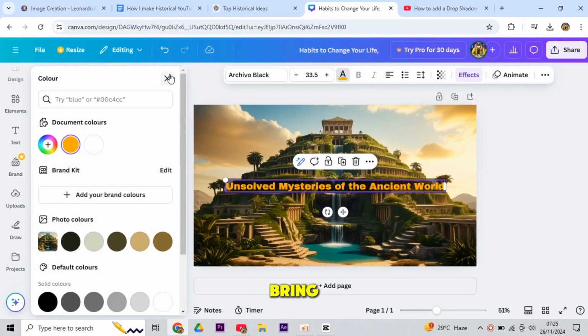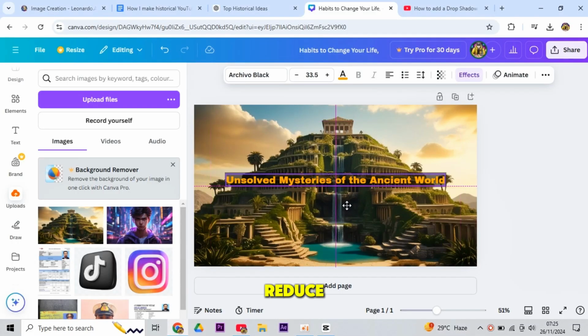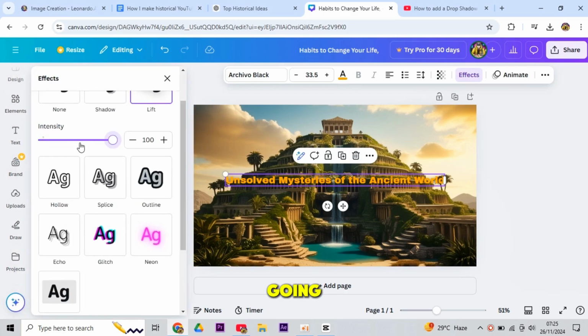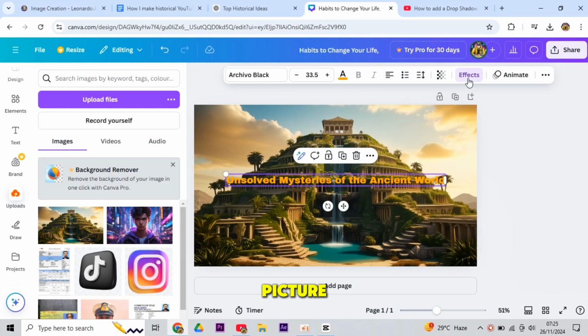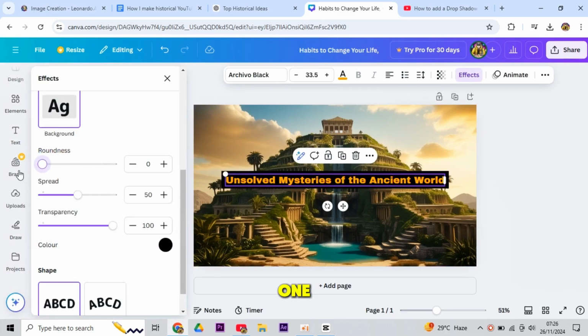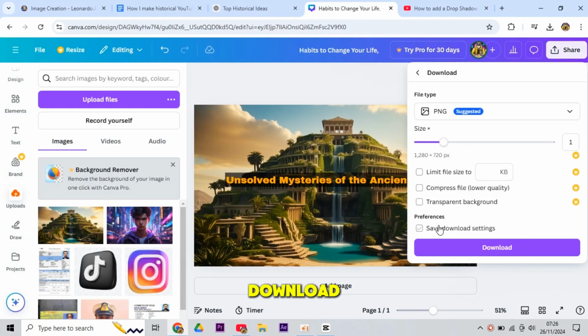Now, we have to bring it down. I think text on the upper side can reduce the grace of your thumbnail. Alright, now I am going to black out the upper side of the picture. So simply copy and paste this shadow, and also bring this one down as well. Now the thumbnail is ready. Simply download it.